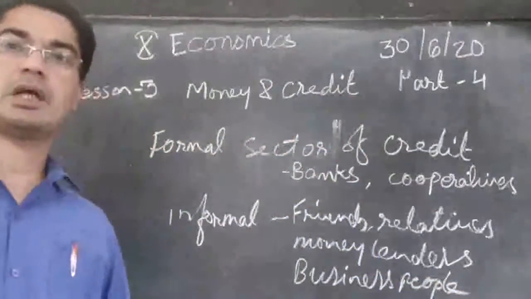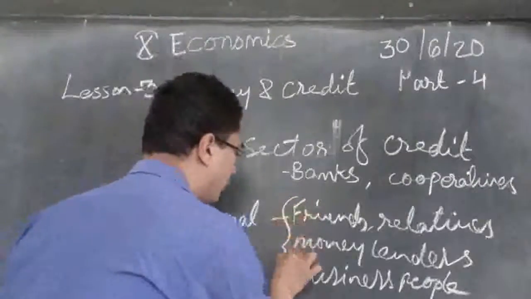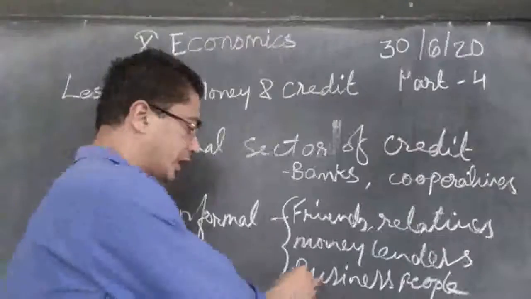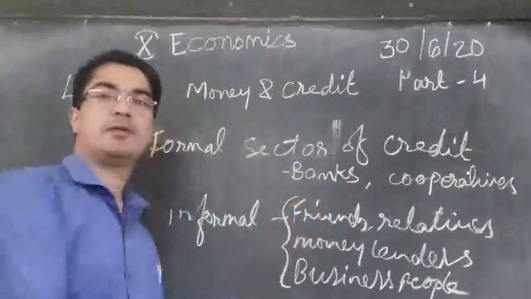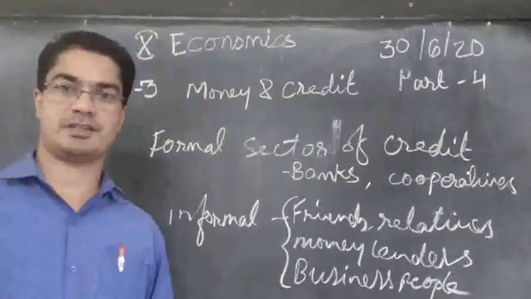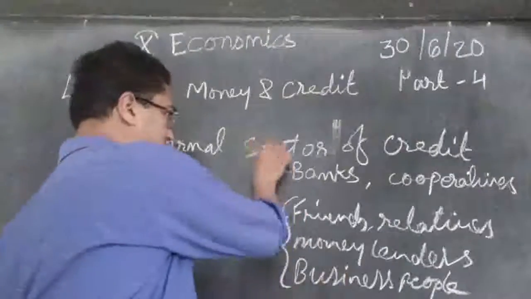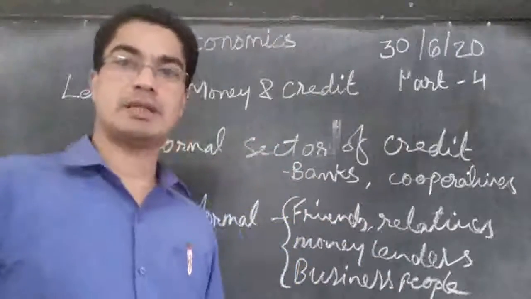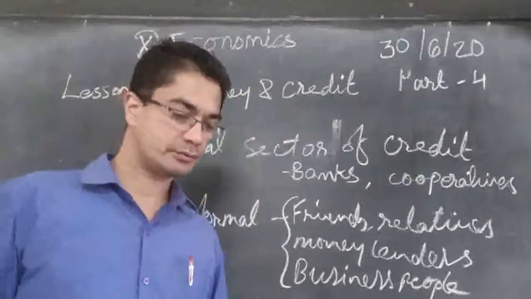All these are informal sectors. And if you take from these people, you'll have to pay very high interest. And if you take from the formal sector, then the interest rate will be much less.